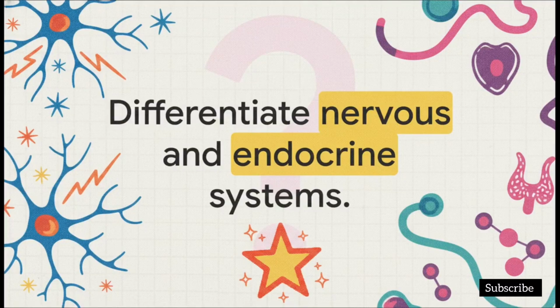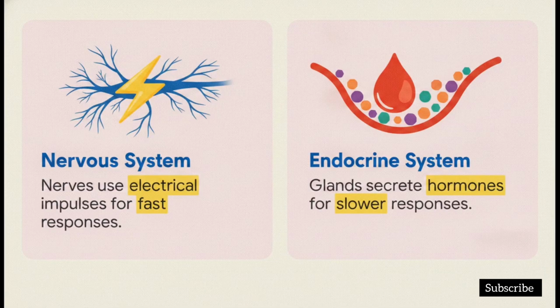So we've talked about our fast-acting nerves, but animals also have a totally different system of chemical messengers that work right alongside them. And this brings up question 5. Differentiate between the nervous and endocrine systems. You guys definitely put a star next to this one because it is a classic board exam favorite. Examiners just love testing your understanding of how our body's dual control setup works. Let's just compare them head-to-head. The nervous system is controlled by nerves, obviously. It uses electrical impulses, which means its response time is incredibly fast, just like that reflex action we literally just talked about.